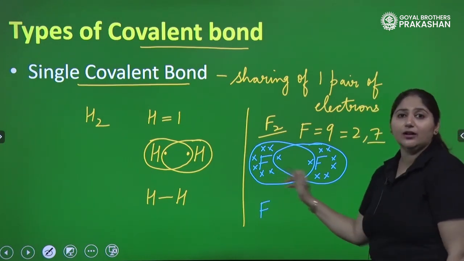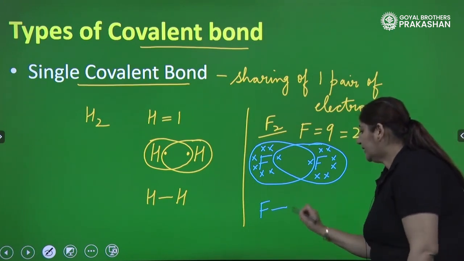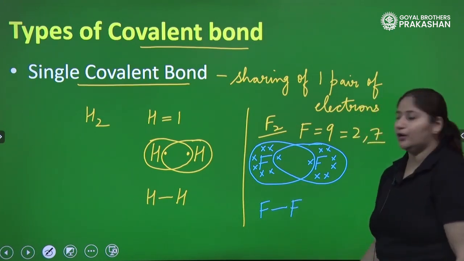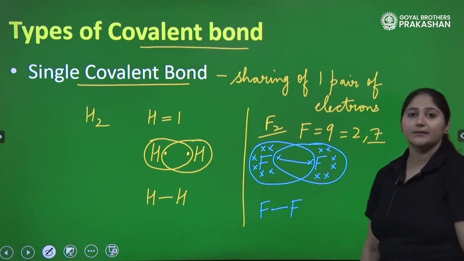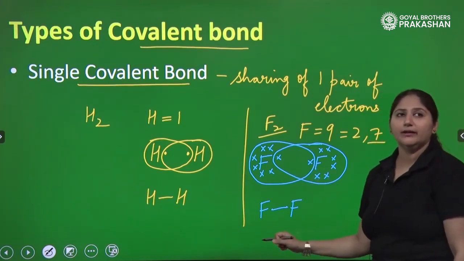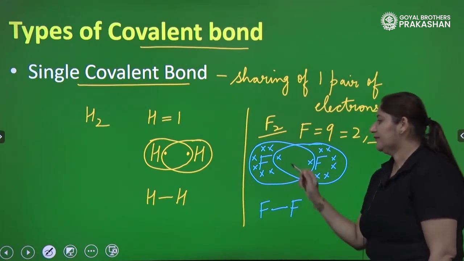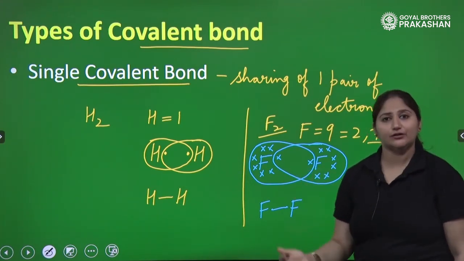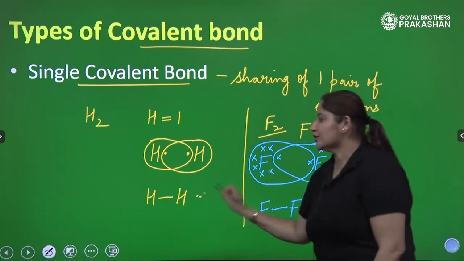So how many electrons are shared by each? One electron each, right? So there is a single covalent bond formed between these 2 electrons here as I am showing. So now when we have drawn F2, is it a single bond example? Yes, because they have shared just one pair of electrons with each other. So that's how F2 exists and H2 exists.